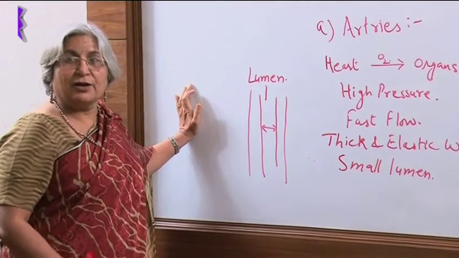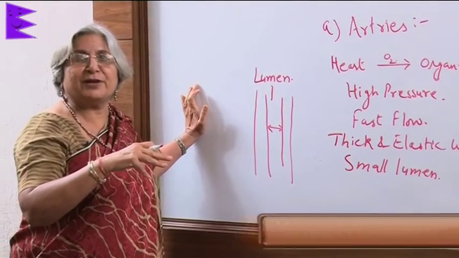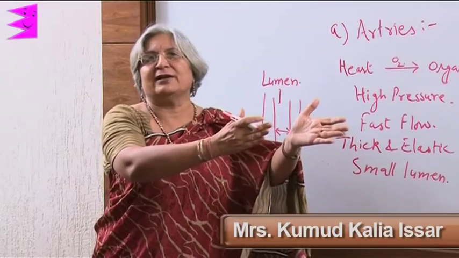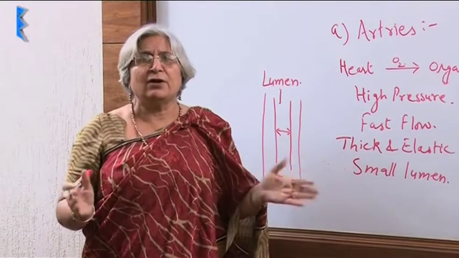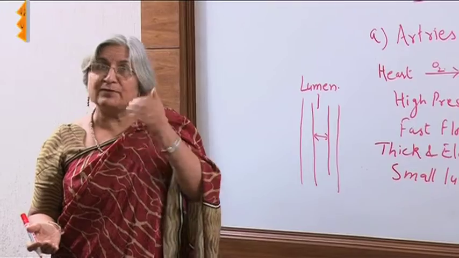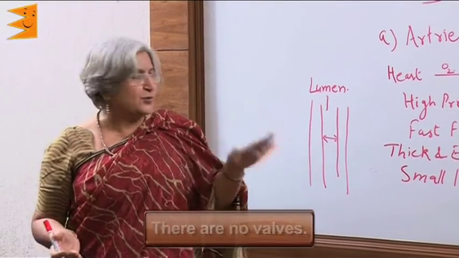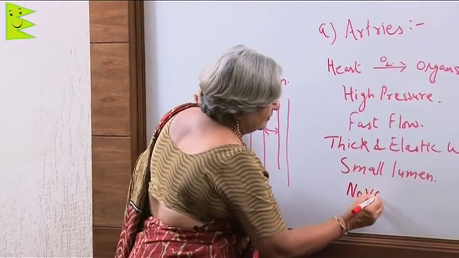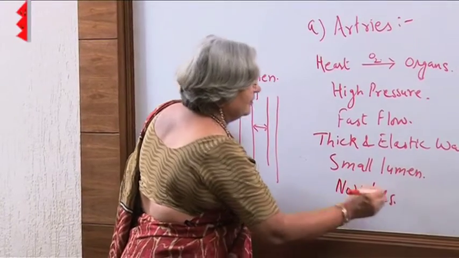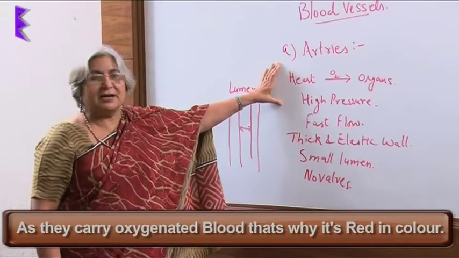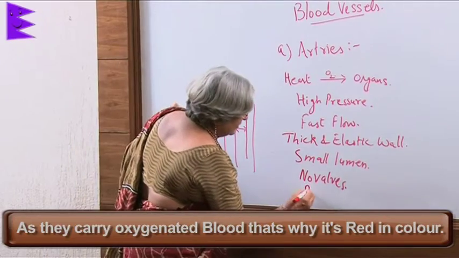right? Now, there is an advantage also of pressure. Because there is pressure, the blood keeps on flowing in one direction. There is no problem of coming back in the opposite direction, which problem we will see in veins. So, there are no valves. And because they carry oxygenated blood, they are red in color.